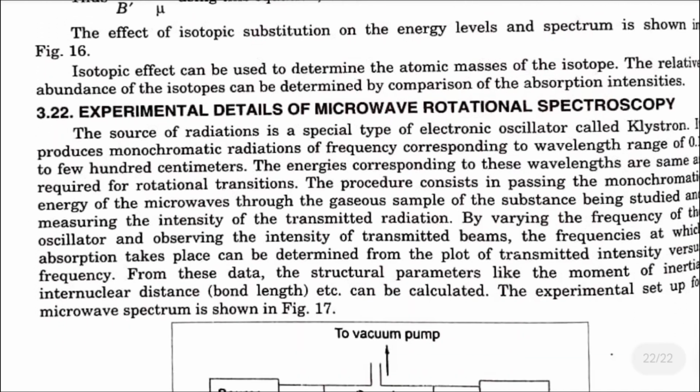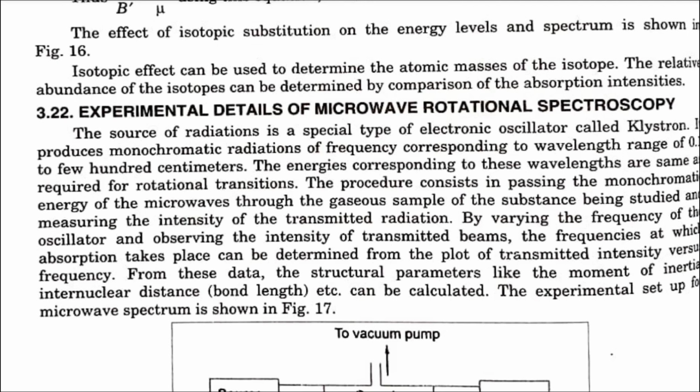3.22 Experimental details of microwave rotational spectroscopy. The source of radiation is a special type of electronic oscillator called klystron. It produces monochromatic radiations of frequency corresponding to wavelength range of 0.1 to a few hundred centimeters. The energies corresponding to these wavelengths are same as required for rotational transition.